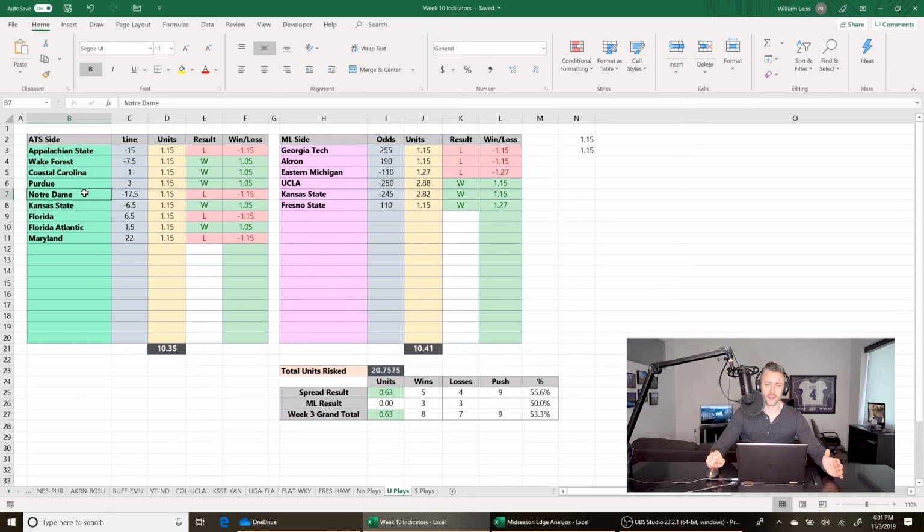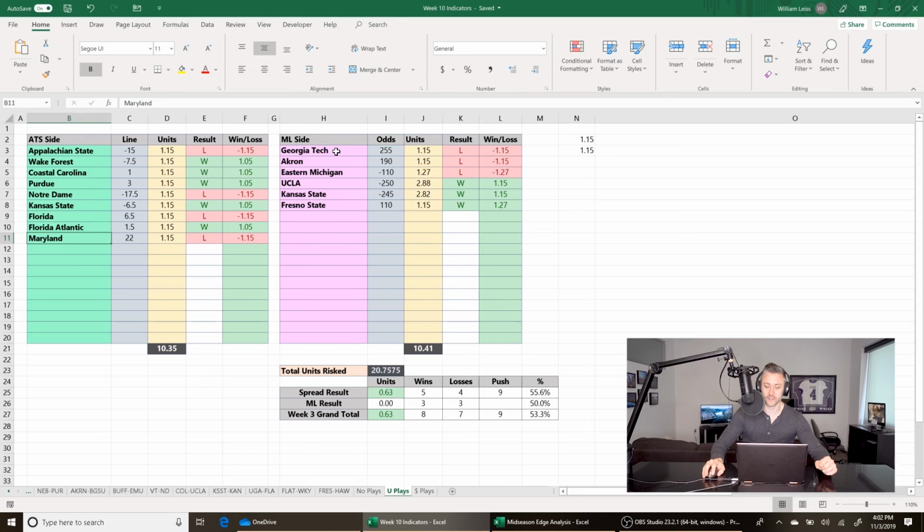Notre Dame, you have to wonder how that game turns out if they don't fumble the ball before halftime and it gets run back for a 98-yard touchdown, because they could have gone up 14 going into halftime, but instead it was tied, and they only won by 1. Florida, half-point loser there. Maryland, that was an added play. I'll get to that in a second.